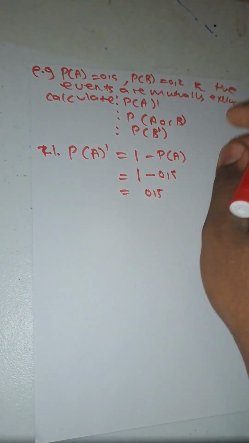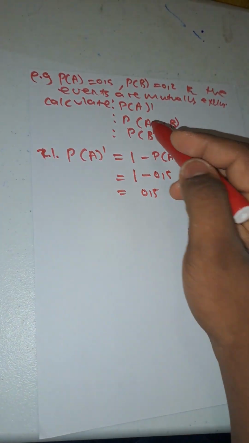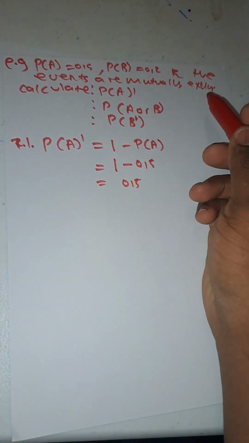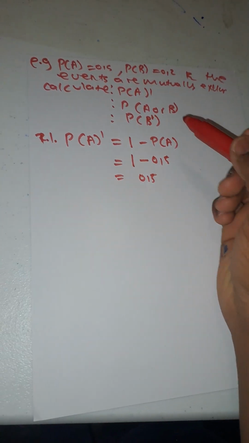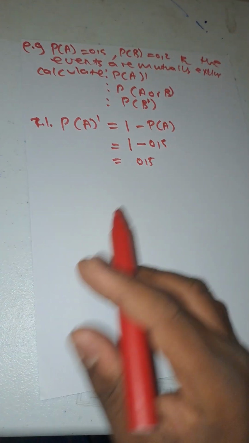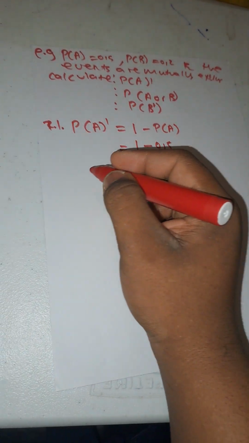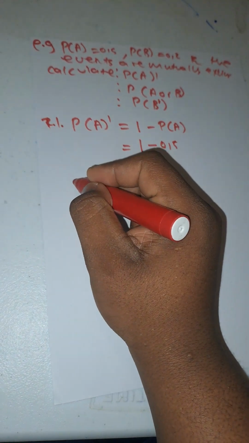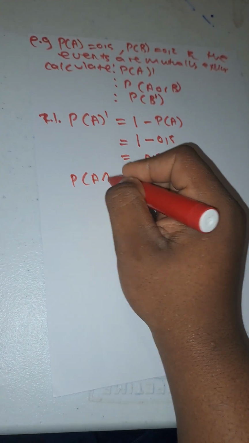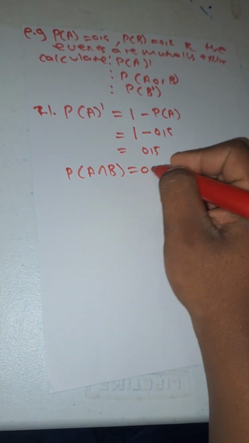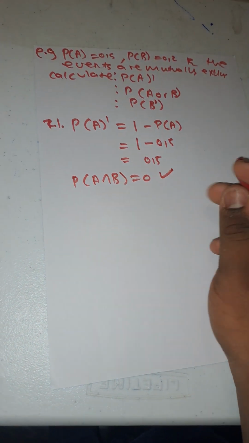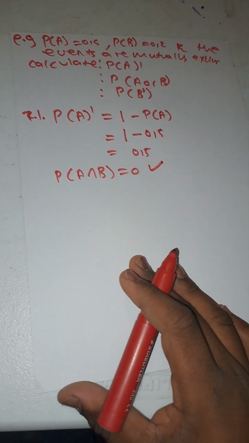You say 1 minus that, simple, and then probability of A or B. But now remember, you are given that the events are mutually exclusive. For this one, I can say probability of A intersecting B is equals to 0. Already I know that. But let's go back to the original rule. What did I say?